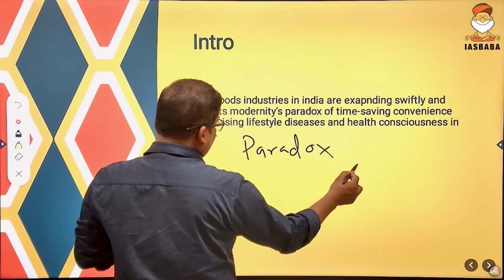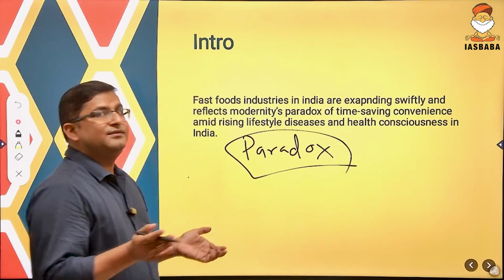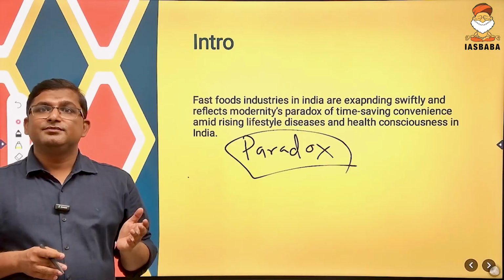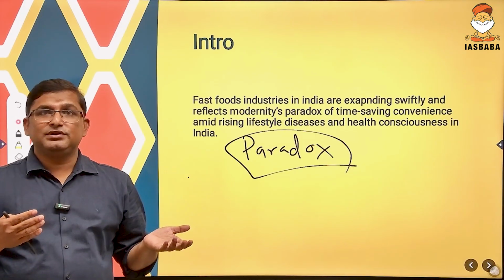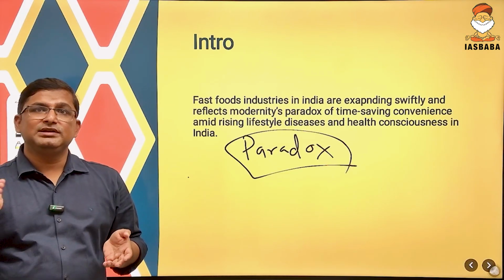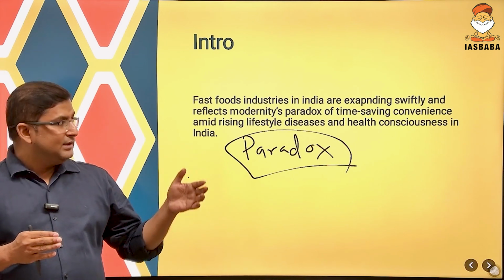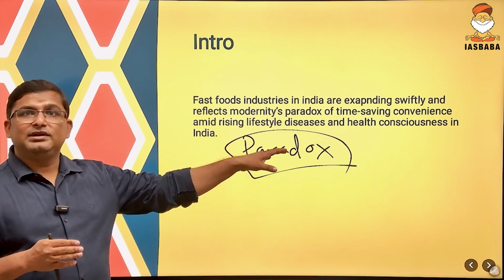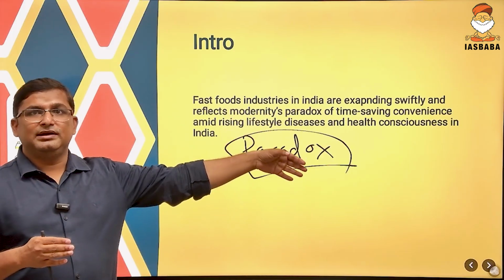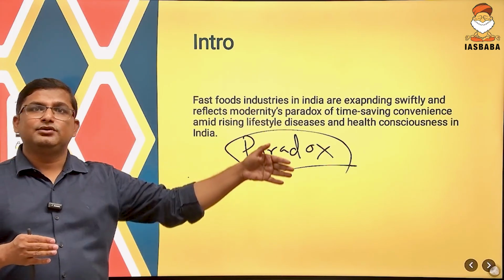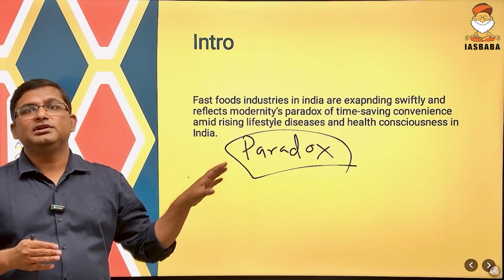Paradox means two opposing things in the same frame. So paradox of what? It is time saving, no doubt. Fast food is time saving, it is convenient, but at the same time, it is also affecting our lifestyle, it is affecting our health, it leads to disease in the people in India.